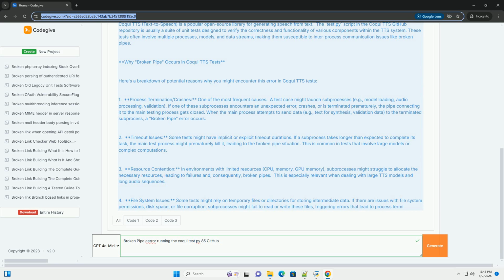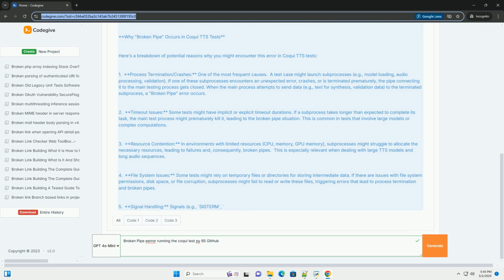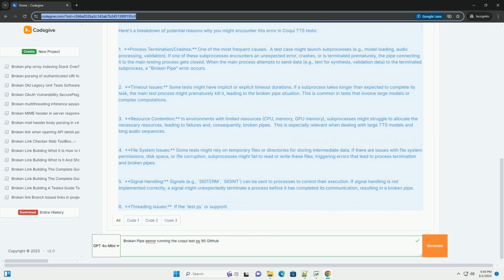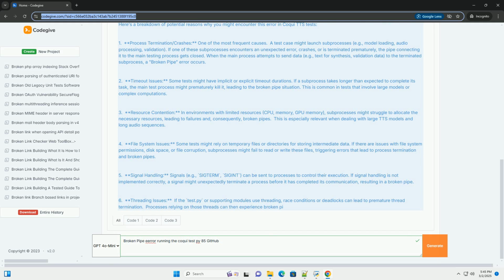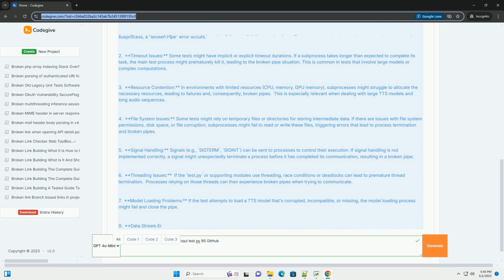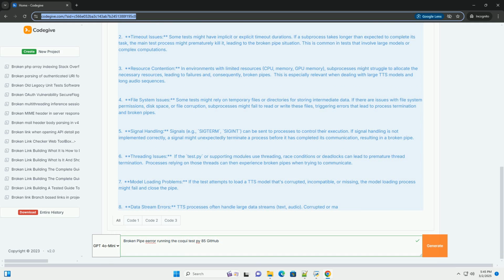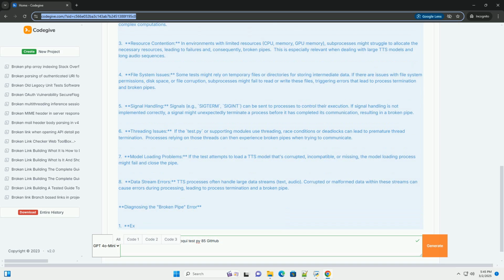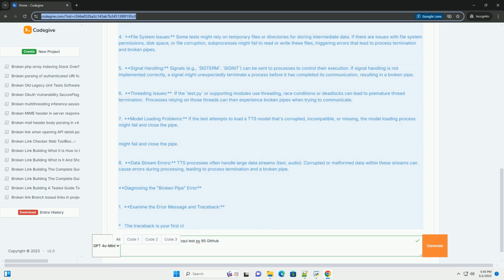Context: Coqui TTS and test.py. Coqui TTS, text-to-speech, is a popular open-source library for generating speech from text. The test.py script in the Coqui TTS GitHub repository is usually a suite of unit tests designed to verify the correctness and functionality of various components within the TTS system. These tests often involve multiple processes, models, and data streams, making them susceptible to inter-process communication issues like broken pipes.